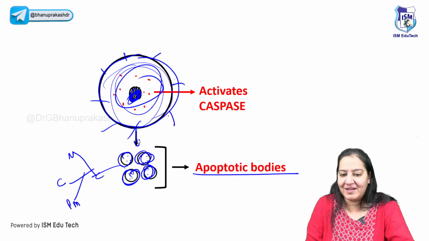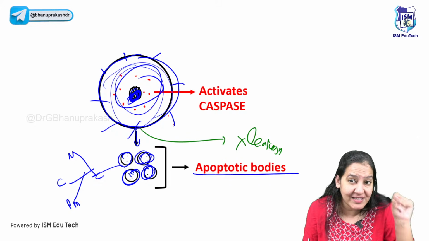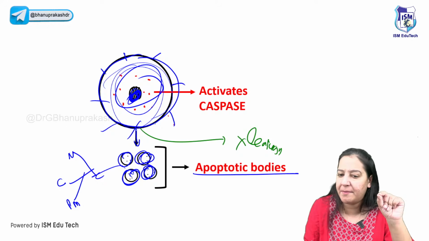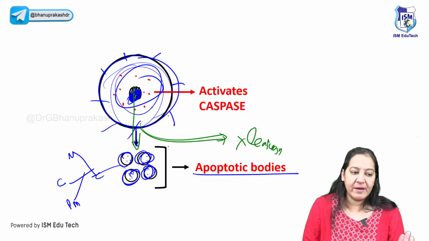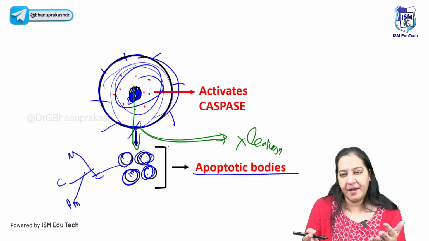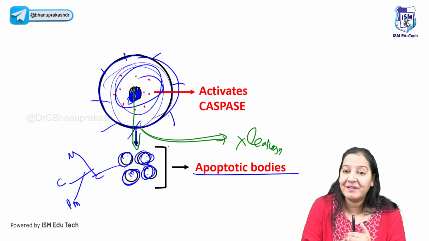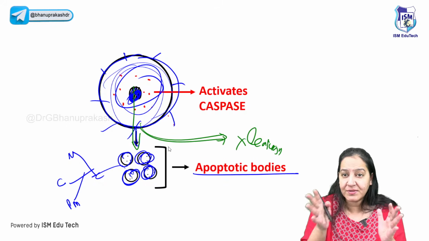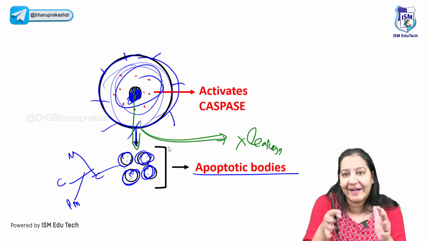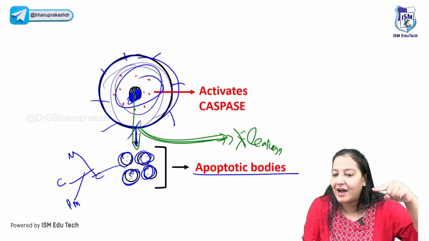The main point to understand here is that there is no leakage outside. Not even a single drop of the cytoplasm or nucleus part or plasma membrane part is leaking out. Everything is packed. Imagine if someone is committing suicide. If I want to commit suicide, I will not take a mic and announce everywhere that I am committing suicide. Suicide is committed in personal space, privately, right? In the same way, here the cell is not leaking anything outside.